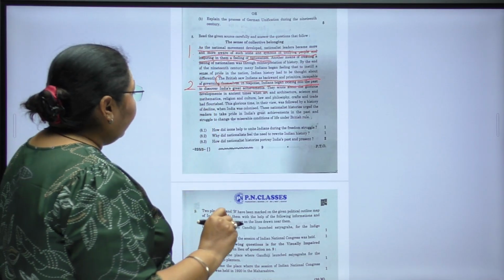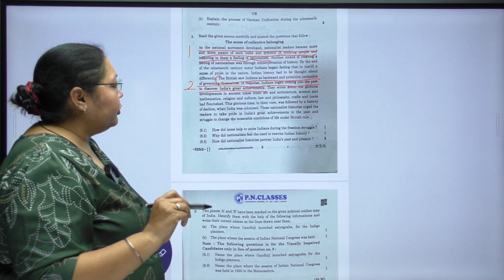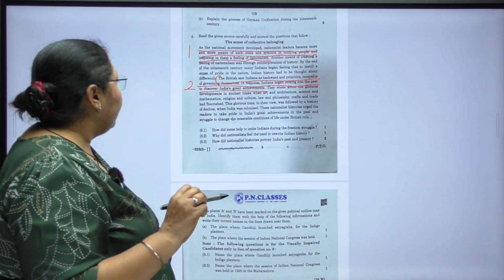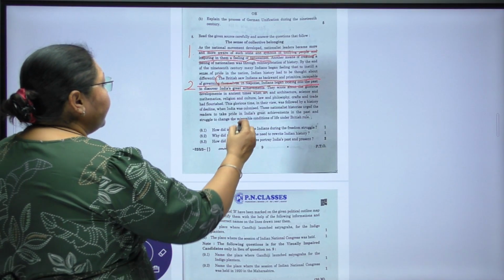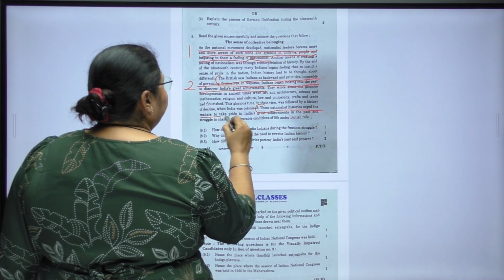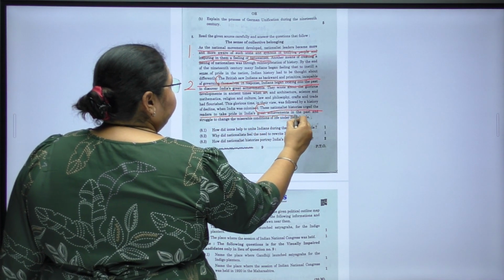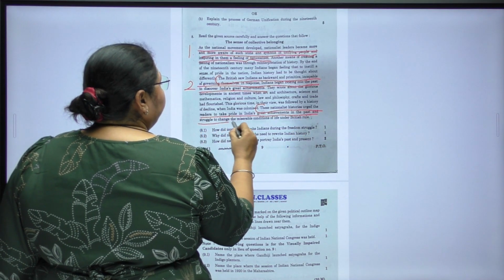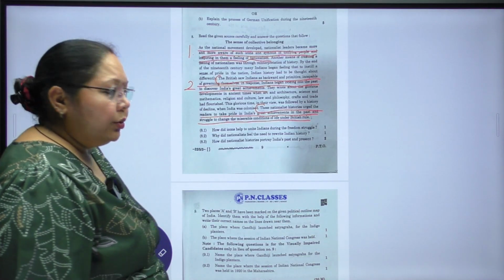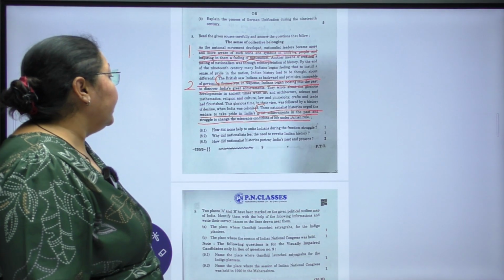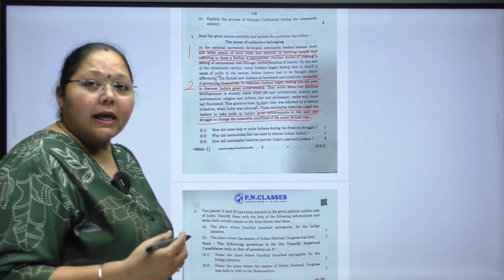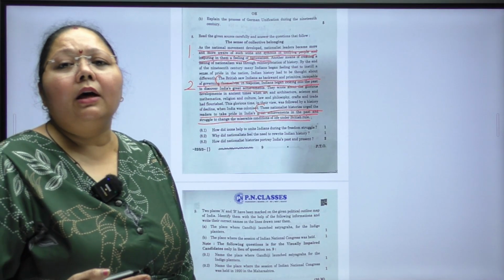And the last one, how did nationalist histories portray India's past and present? So the answer lies in the last part. These nationalist histories urge the readers to take pride in India's great achievements in the past and struggle to change the miserable condition of life under British rule. They wanted to portray the national histories so that what was in the past was shown in the present.